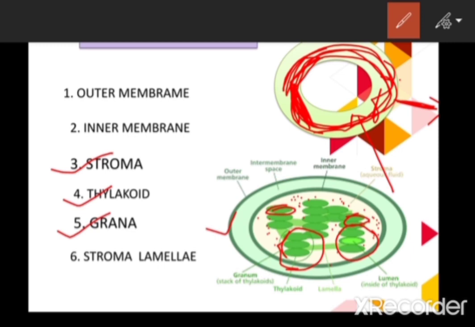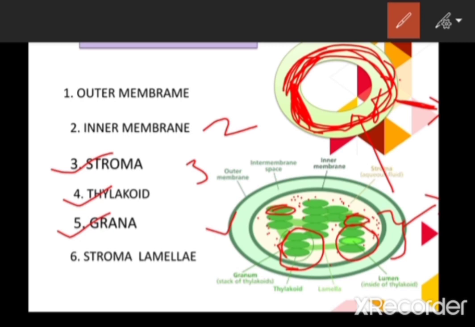In few grana the number of thylakoids is 2. In some granum it is 3. In some it may be 40, it may be 50. Some may contain 10, some may contain 20. So the number is different. It ranges from 1 to 50.